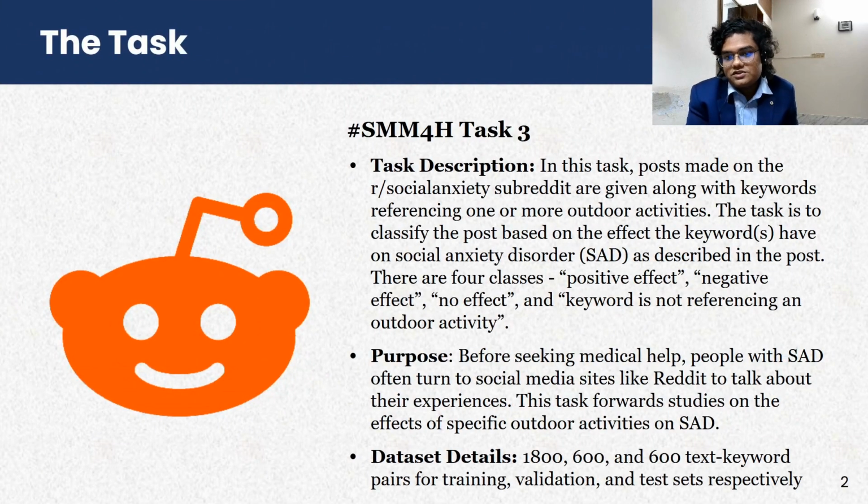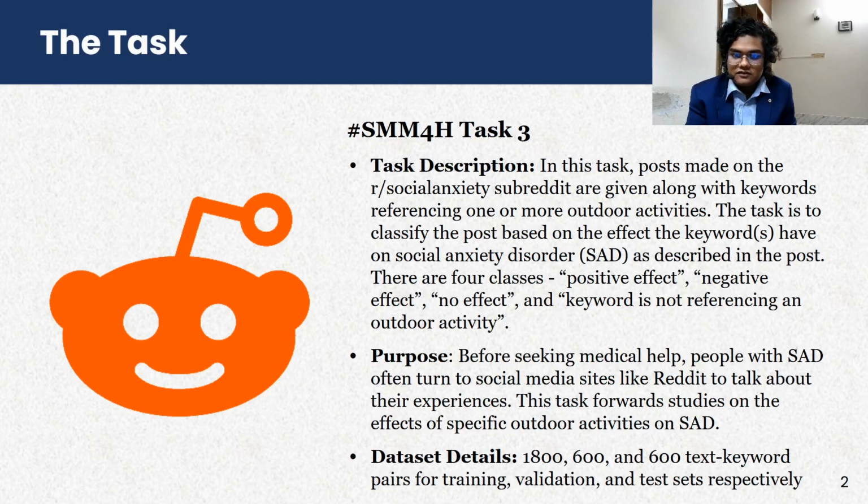So what was the task that was given to us? This was task 3 of the shared task of the SMM4H workshop. In this task, we were given several posts made on the r/socialanxiety subreddit, where the posters essentially talked about their social anxiety and how it affected their daily lives. Along with those, we were given keywords that referenced one or more outdoor activities like running, jogging, or hiking.